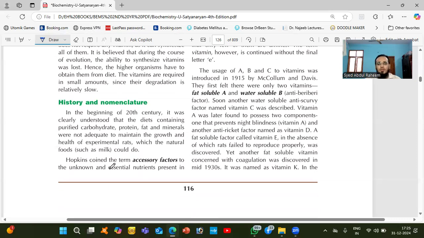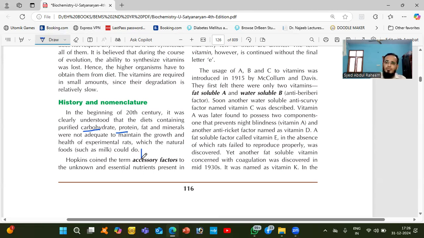So how was it discovered? In the beginning of the 20th century, it was understood that diets containing purified carbohydrates, protein, fat, and minerals were not adequate to maintain the growth and health of experimental rats, which natural food such as milk could do.